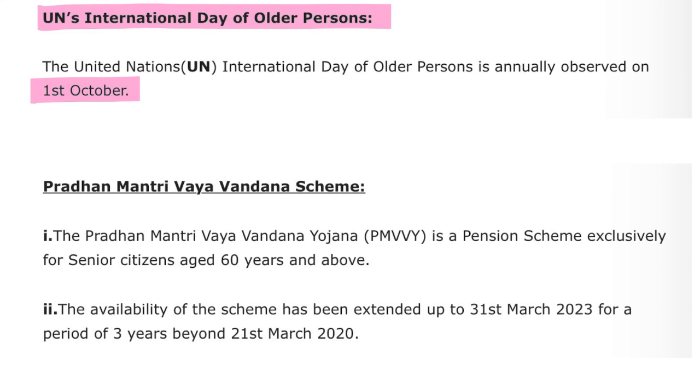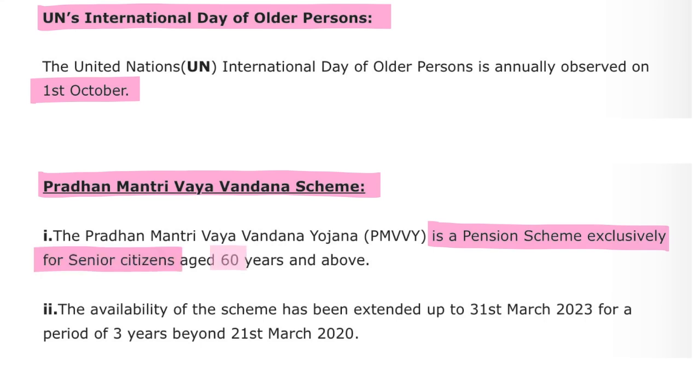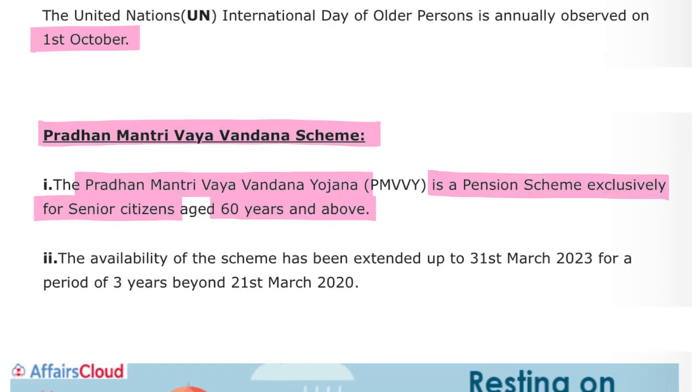Then there was a scheme, that is Pradhan Mantri Vaya Vandana Yojana, that was recently started. As per this scheme, a pension will be provided to senior citizens who are aged 60 years or above. And the name of the scheme is Pradhan Mantri Vaya Vandana Yojana. Important scheme, can be asked.